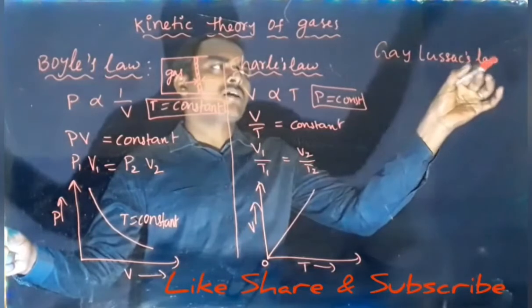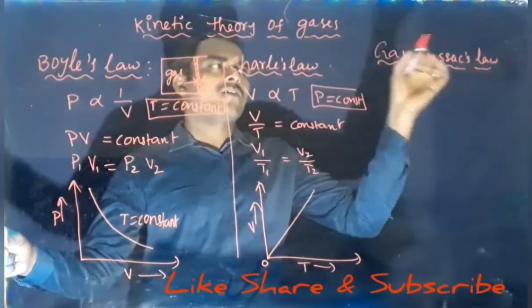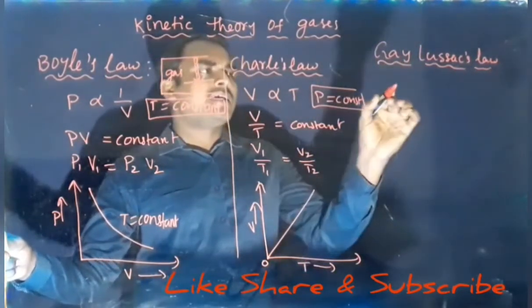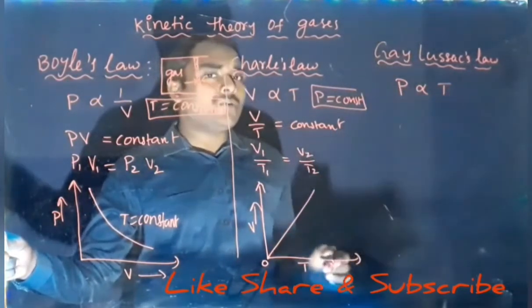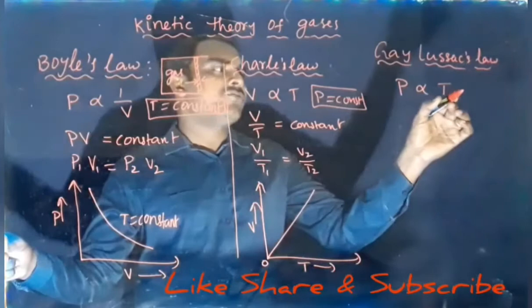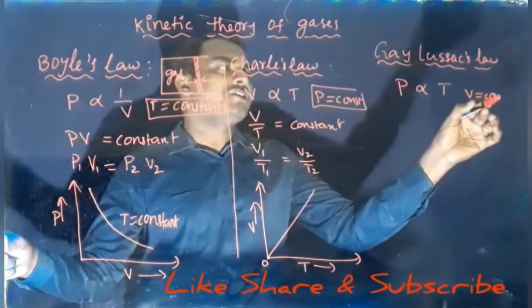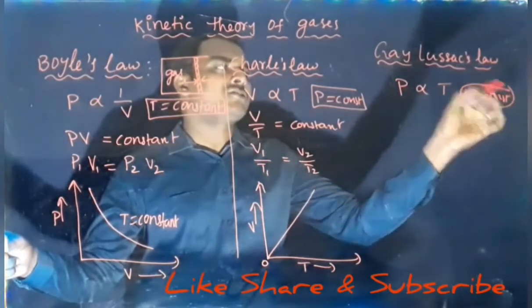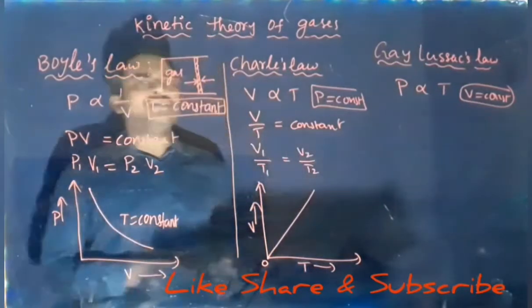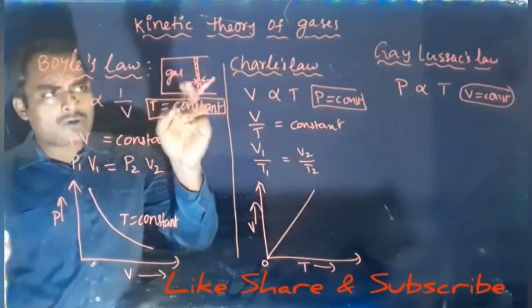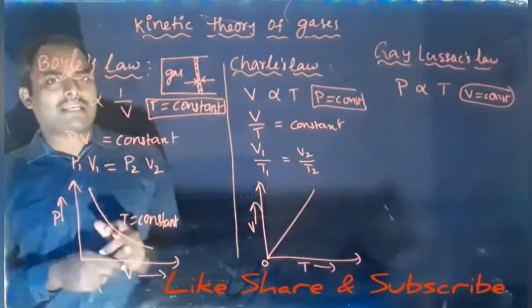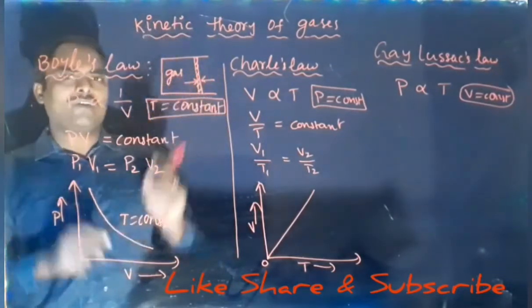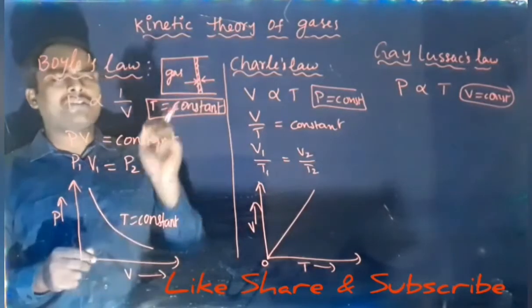So Gay-Lussac's law. According to this, we can say pressure of the given gas is directly proportional to its absolute temperature when volume is constant. Here we need to keep volume constant. So it is easy to understand. We can keep volume of this gas constant by fixing the piston. Piston should not move outside or inside. If the piston is fixed, then volume is constant.